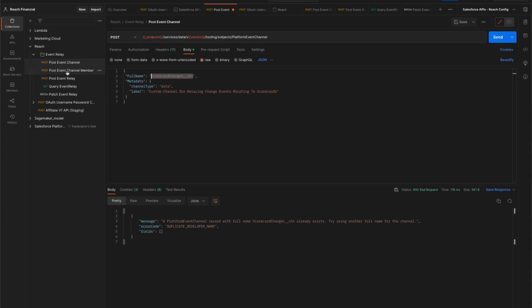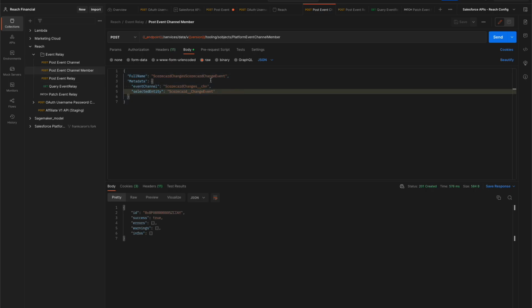We then are going to subscribe a member to that channel. In this case, we're going to subscribe the change events for when we change a scorecard to the channel that we've created. So here you can see my entity is the scorecard change event, and there's a change event object created for every object that you enable CDC for. And then we're actually aligning that to the event channel we created in the previous step.